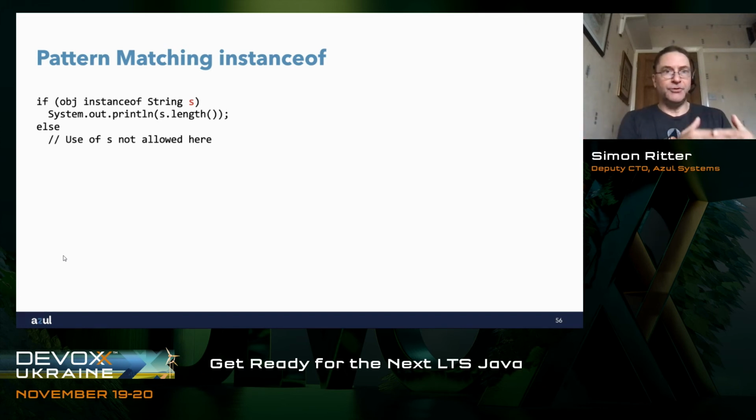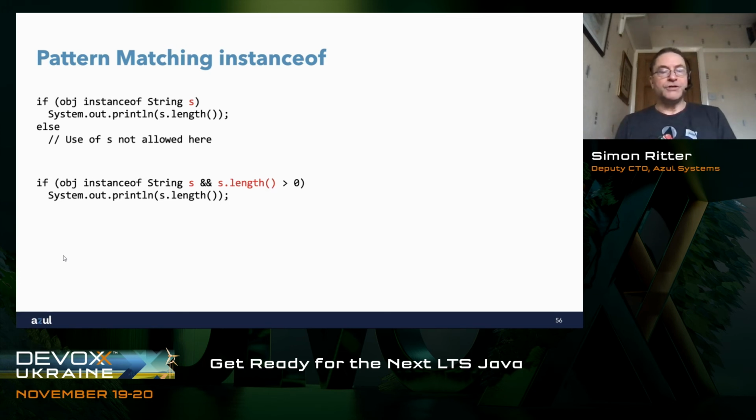Now, in the true branch of that if statement, because we know that we do have a string, the scope of s is valid, so we can call s.length and print it out. In the false branch, we know we don't have a string reference as obj, and so the scope of s will not be valid. We can't use it, and the compiler would generate an error.